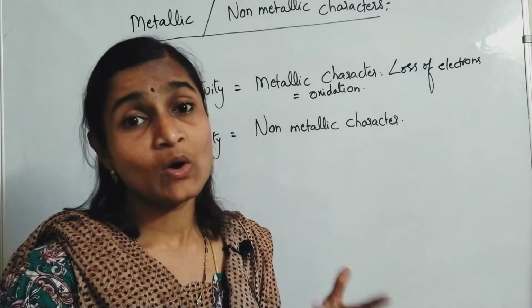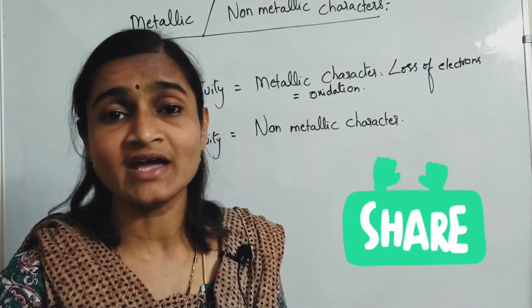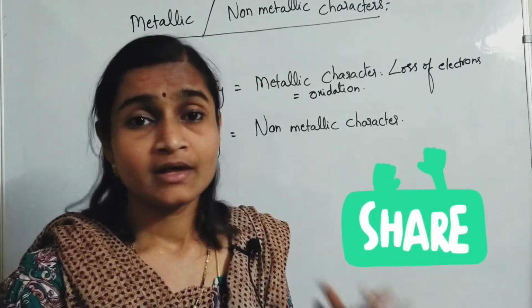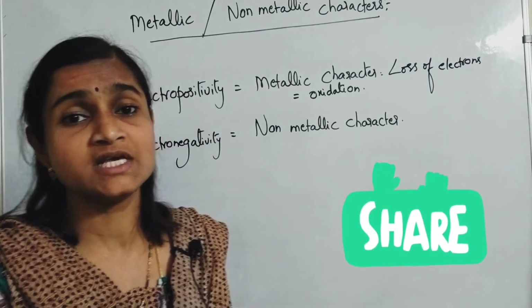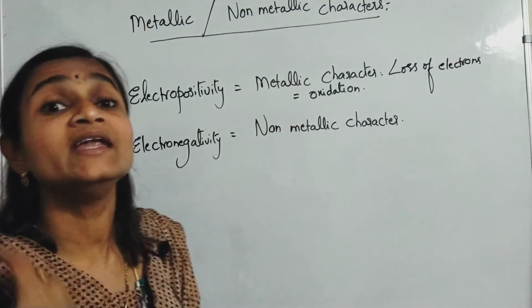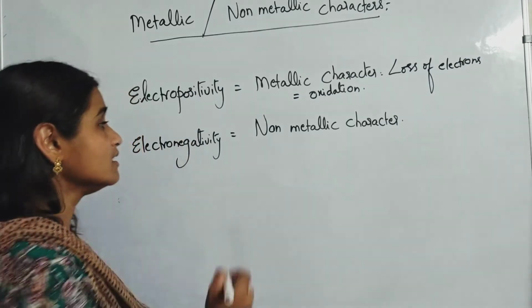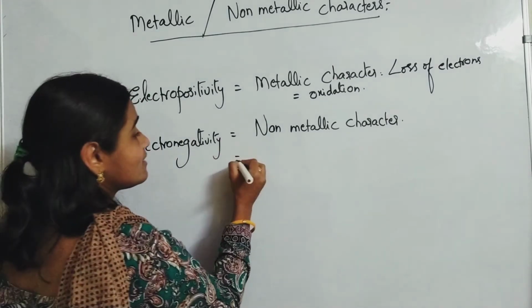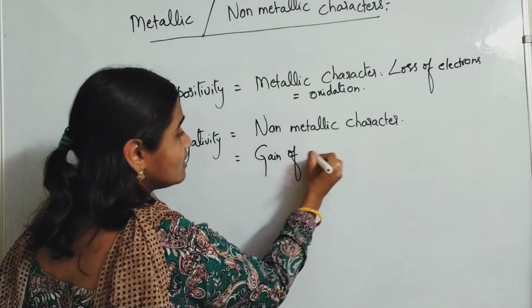But oxidation has other meanings also: addition of oxygen, removal of hydrogen, and loss of electrons. Three different meanings are there for oxidation. That's why I am using the word interpret. You can interpret them in different senses. Same like that, non-metallic character means gain of electrons.